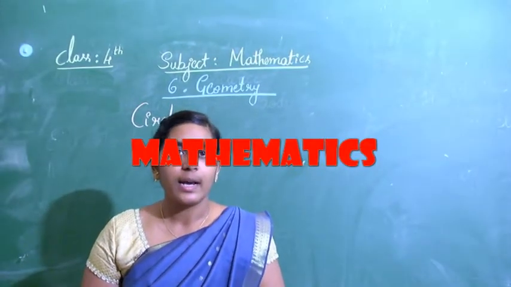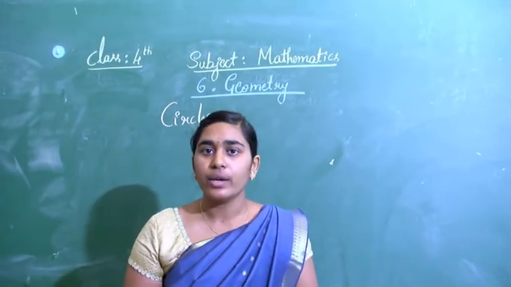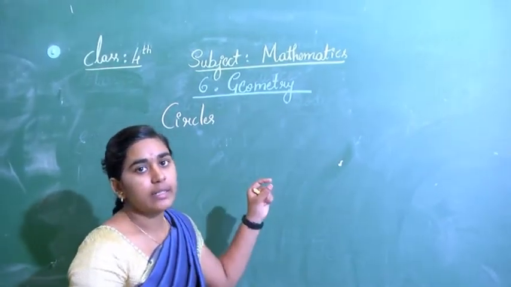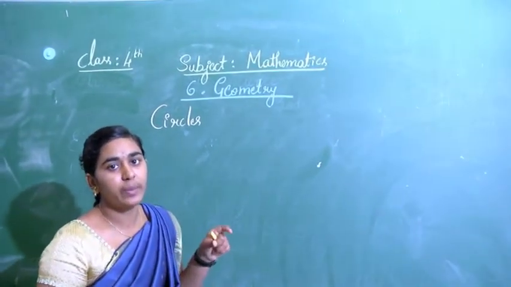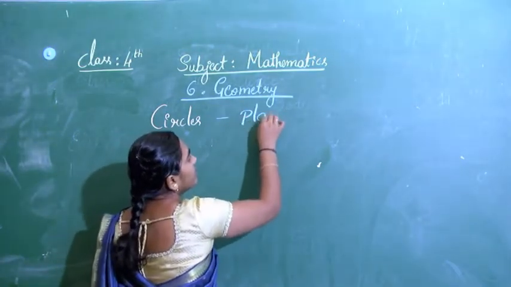Hello children, as I told, in this class let's study about circles. You already know a circle. Which type of shape is a circle? Is it a plane shape or a solid shape? Yes, of course, this is a plane shape.